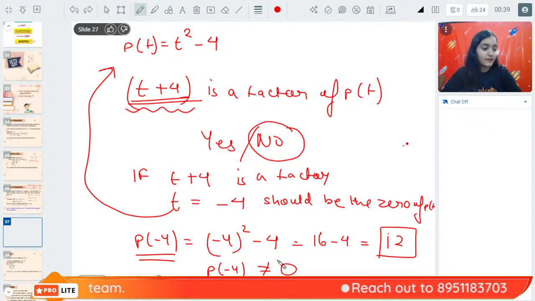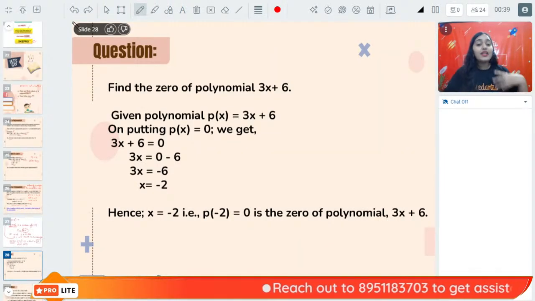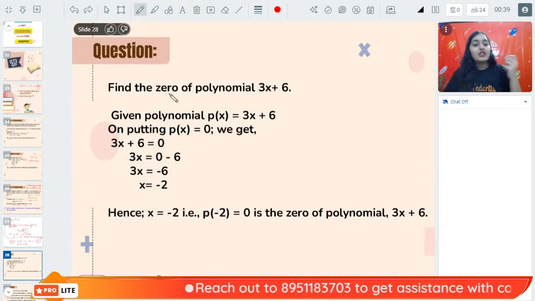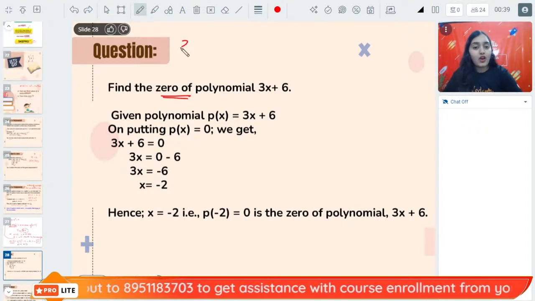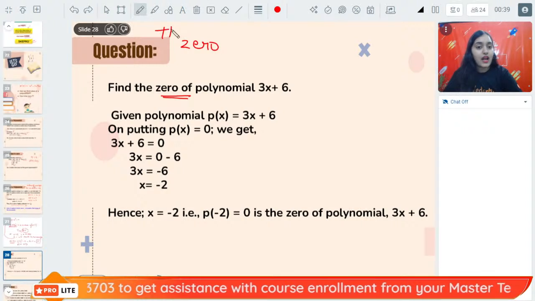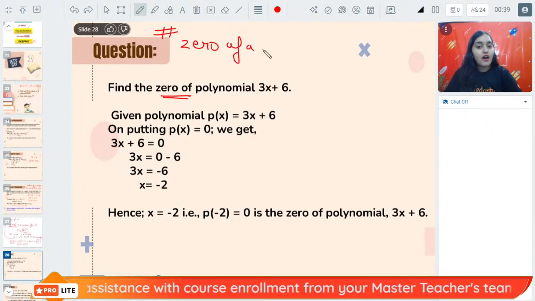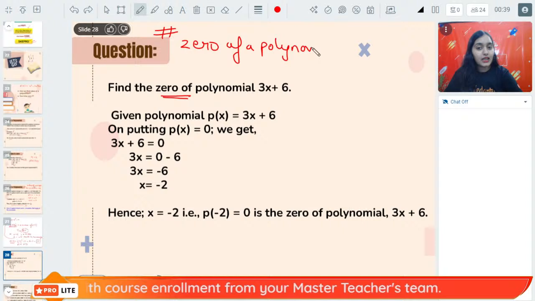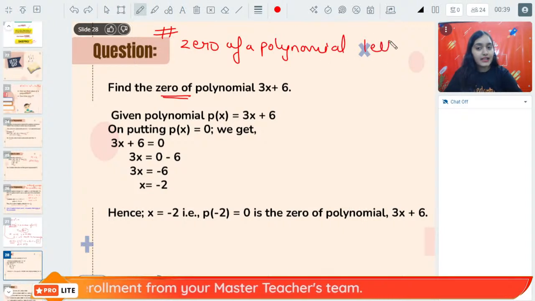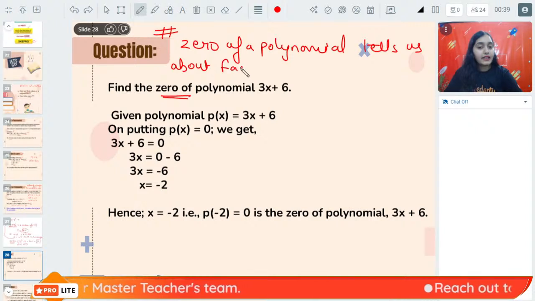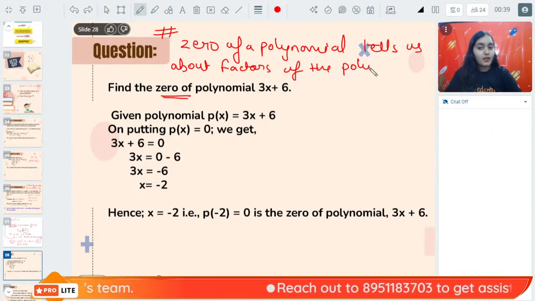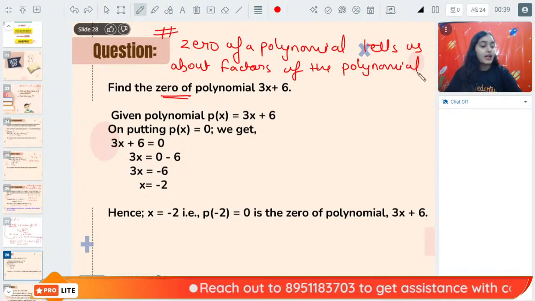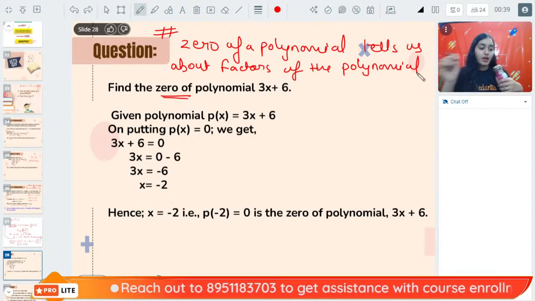All of you understood? So, why do we need the 0 of a polynomial? Basically, the 0 of a polynomial tells us the factors of a polynomial. So, everybody note down the conclusion: the 0 of a polynomial tells us about the factors of the polynomial.